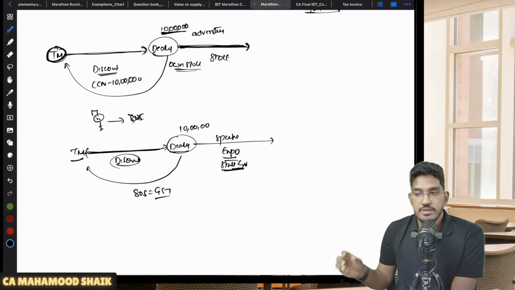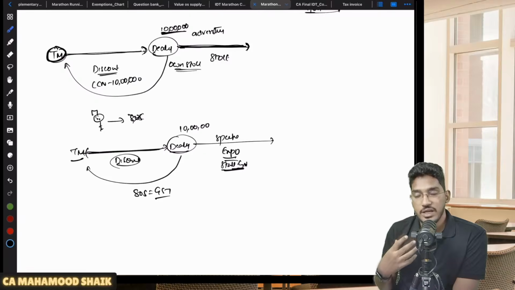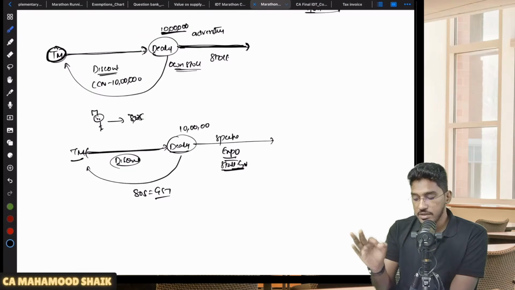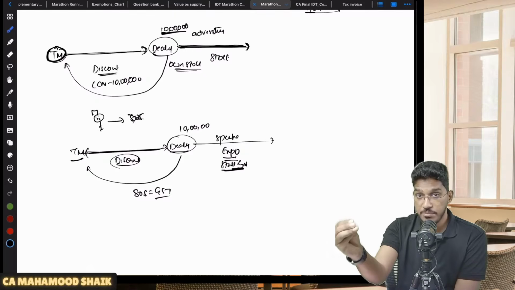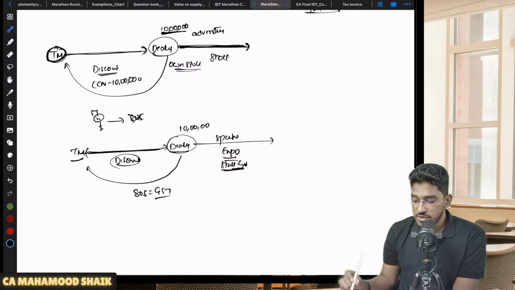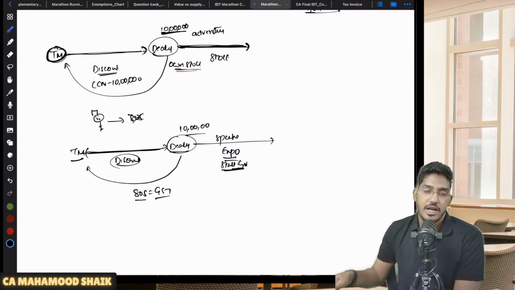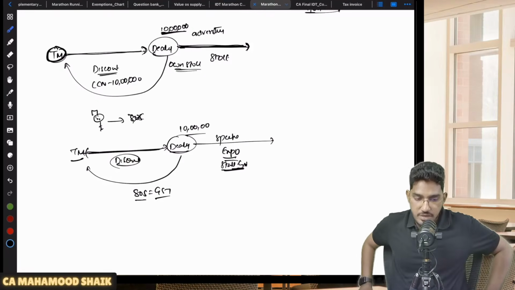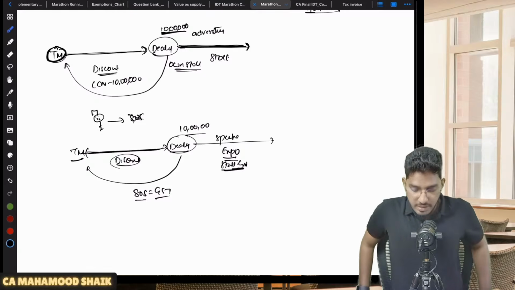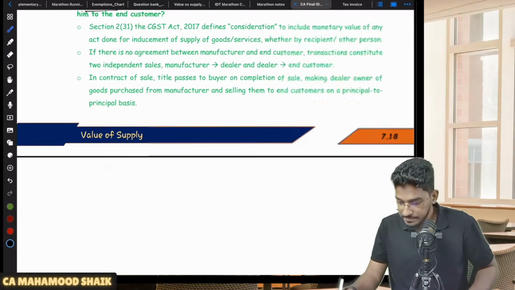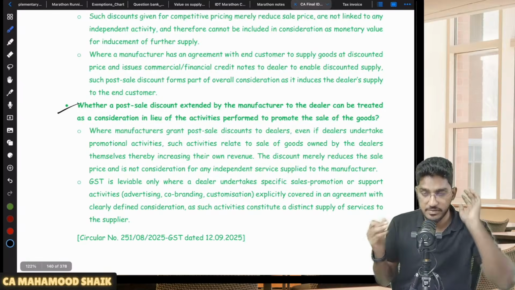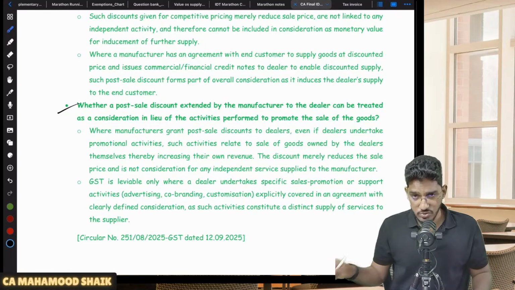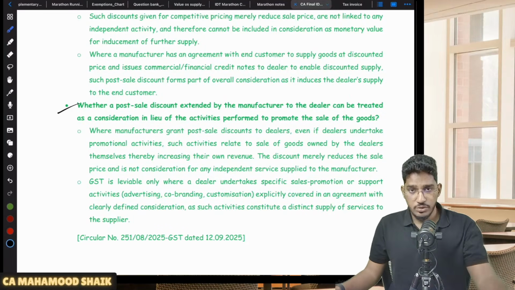Able to understand? So if the discount has been given by the manufacturer to the dealer with a specific condition that the dealer has to do certain kind of advertising to promote the manufacturer's brand or product, in that case that discount is equal to consideration received for supplying marketing services. That will be considered as supply of services and GST will become applicable. Understood? Right. So this is the recent circular, very important. Whatever is there in the circular, that's what I tried to explain with the help of this example. I hope you are all able to understand it. Okay, right.